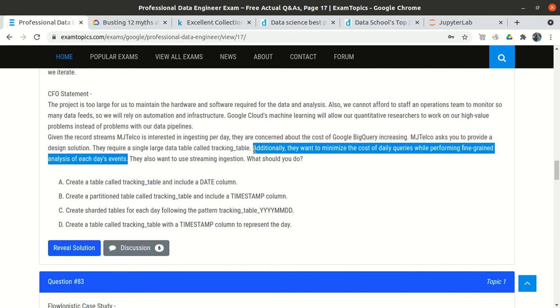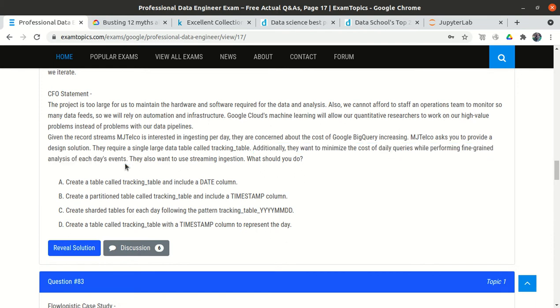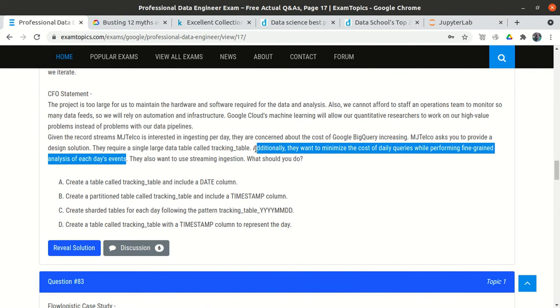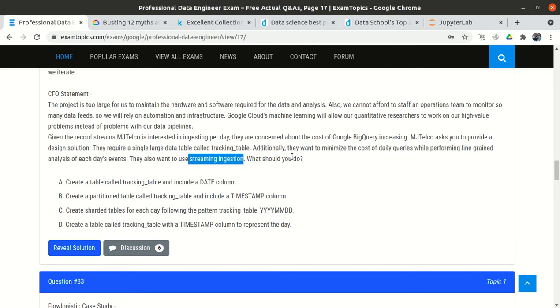What they are actually doing is performing some queries, and there is a filter for each day, and they want to minimize that cost. They also want to use streaming ingestion. What should you do? Option A: create a table called tracking table and include a date column. Creating a table called tracking table is perfectly okay, because we have to create a single large table called tracking table.